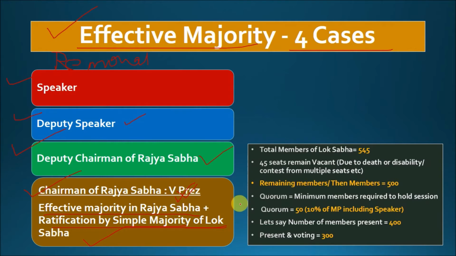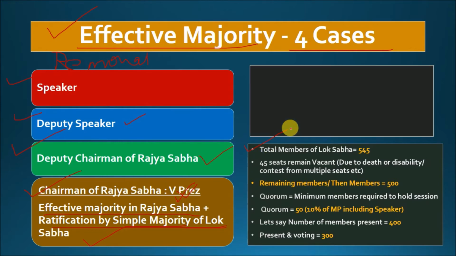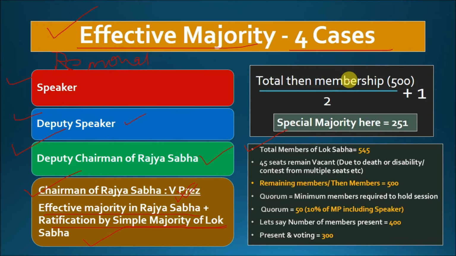So let us come back to the example now. So what will be the number here? So total membership is how much? 500. Whenever we talk about effective majority, this thing comes, total then membership. Now what is the then membership? The then membership was 500. That is after the elimination of 45 seats, that is the seats which remained vacant. So 500 was the then membership, divided by 2 plus 1, which is nothing but 251.